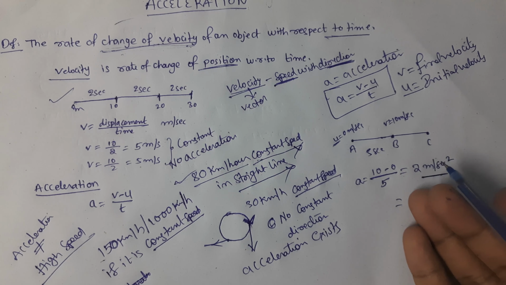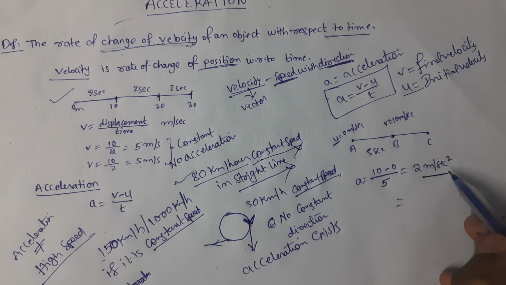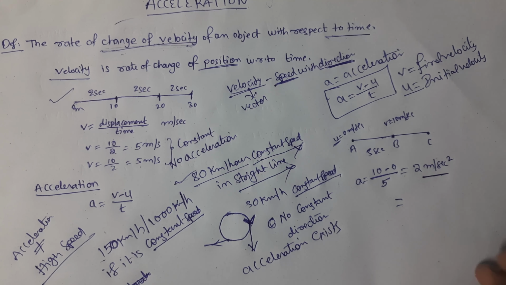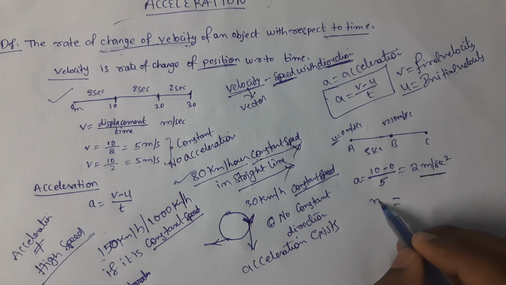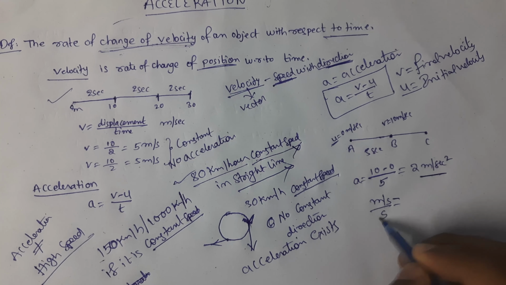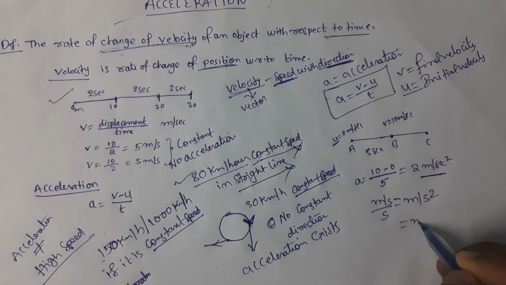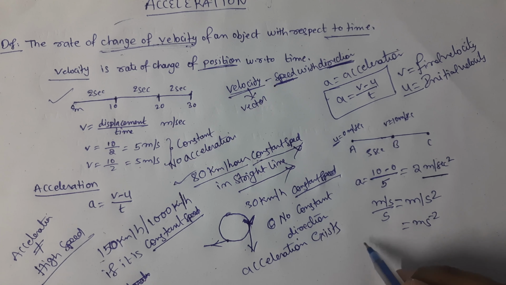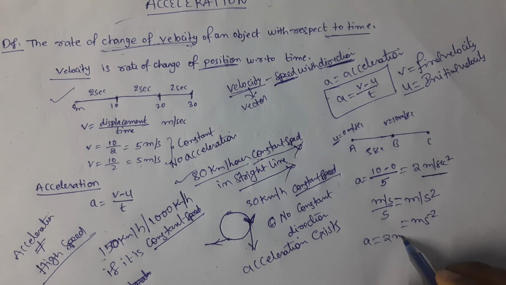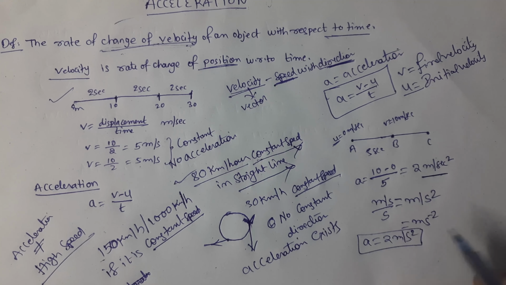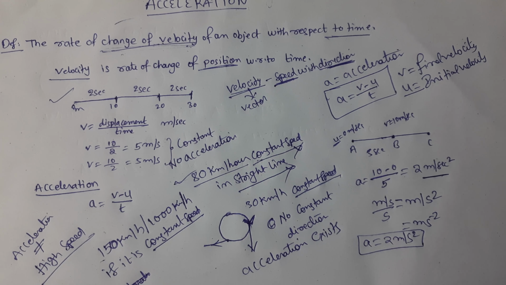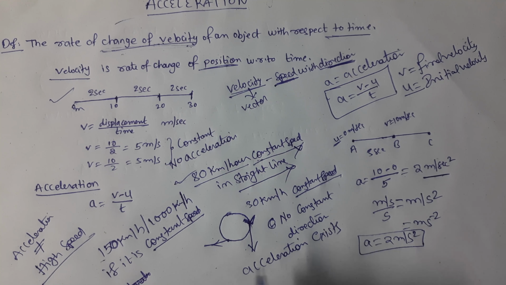You can take 10 seconds, 20 seconds, whatever it may be, but generally we will calculate everything per second. So the units will be meters per second by second, so it will be meters per second square, or meter second minus 2, whatever it will be. Like here acceleration is 2 meters per second square in this problem. Okay, this is how we can calculate acceleration.